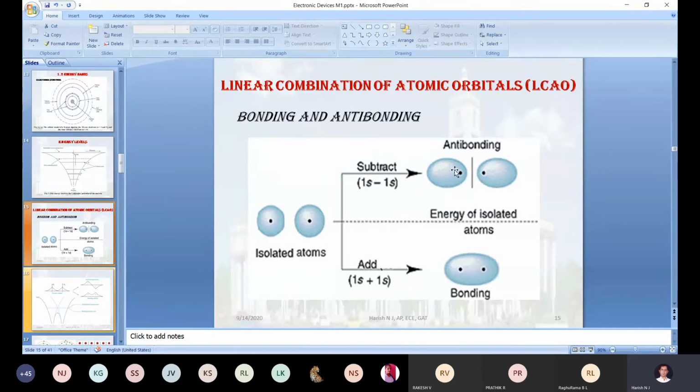One more thing you can observe from this diagram: between this hydrogen atom and this hydrogen atom there is a space. In that space I have drawn a vertical line. This vertical line we call a nodal plane or nodal point. Nodal plane means the probability of finding the electron is 0.